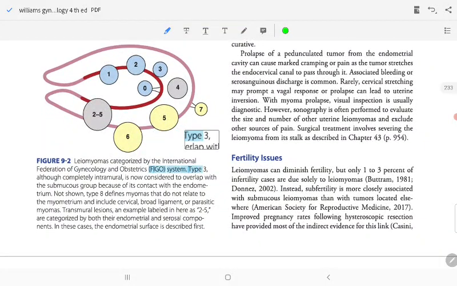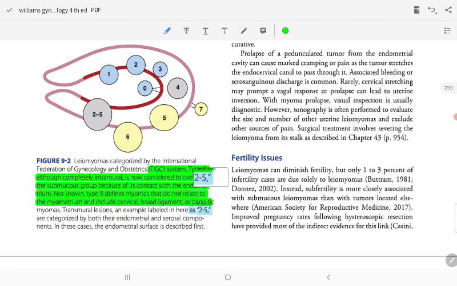The type 3, although comparatively intramural, is now considered to overlap with submucous because it contacts the endometrium. Type 8 defines lesions not related to the myometrium, including cervical, broad ligament, or parasitic transmural lesions. Types 2 to 5 categorize both the endometrial and serosal components. In this case, the endometrial surface is described first.